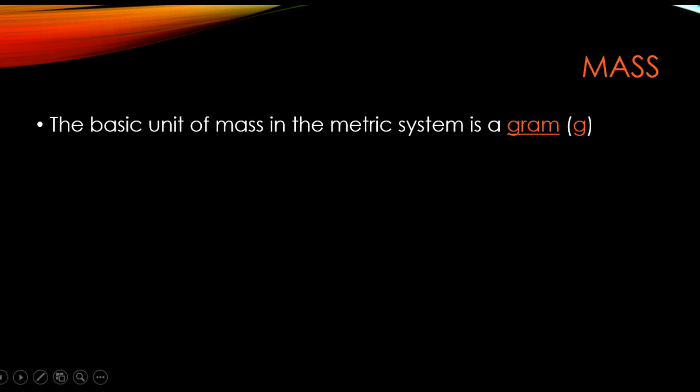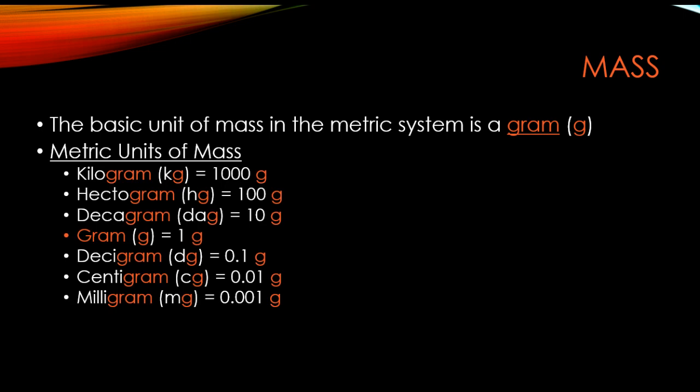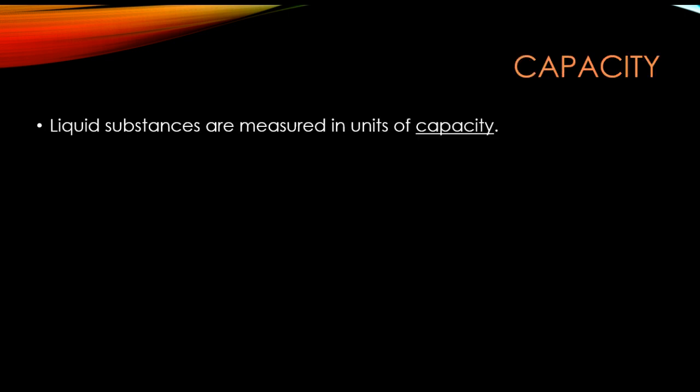Mass is up next. The basic unit of mass in the metric system is a gram, lowercase g. Once again, the metric prefixes don't change, but the standard unit is now gram, so it's a lowercase g and it equals 1 gram. Lastly, we're going to look at capacity.